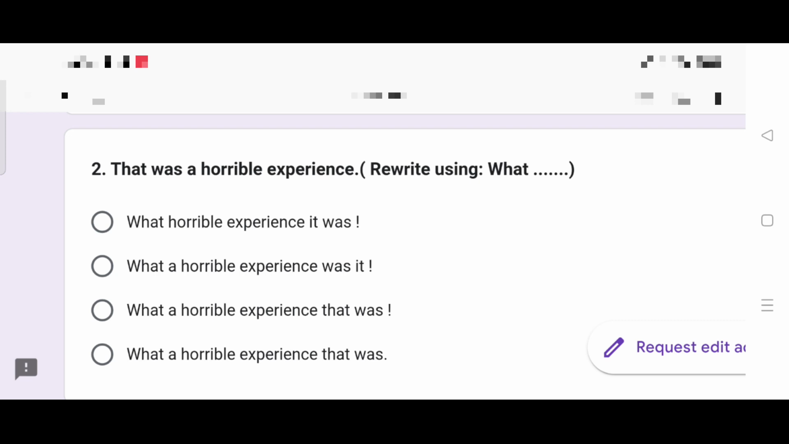What is different? Well, observe the punctuation marks. Third option, exclamation, and fourth option, full stop. Which one will you choose? Obviously, the third option: What a horrible experience that was! Exclamation mark. Punctuation, spellings, grammatically correct sentences, all the rules applied. And then analyze, eliminate and choose.